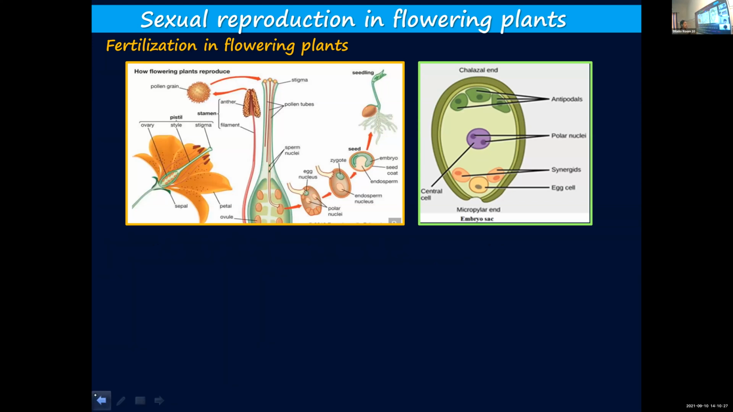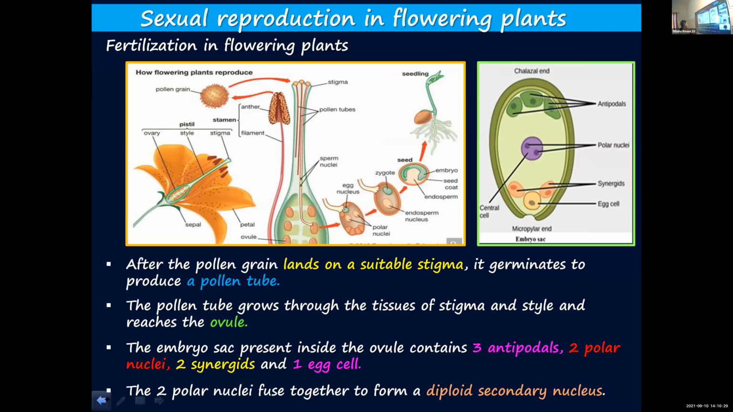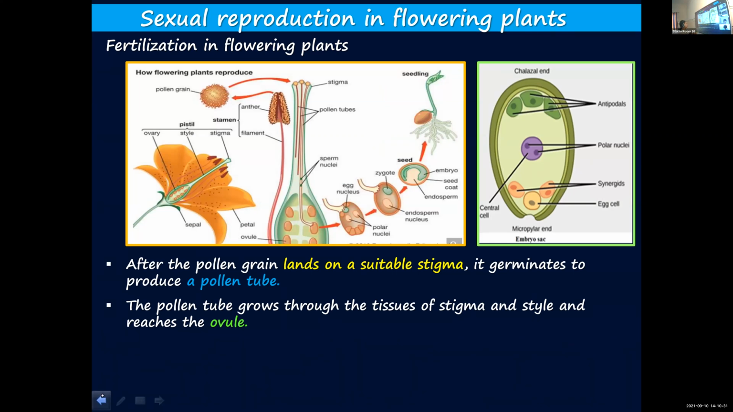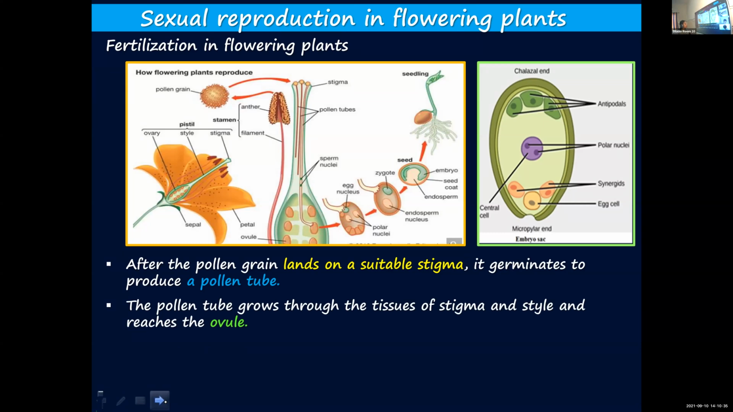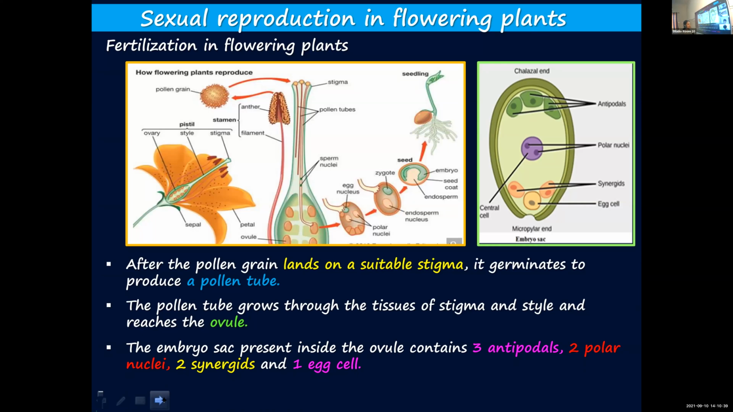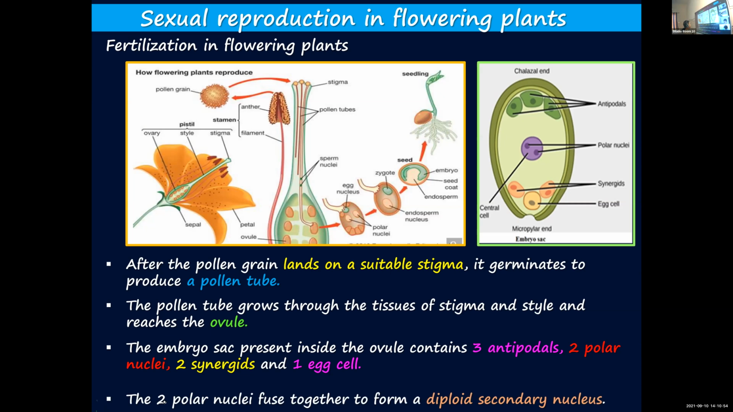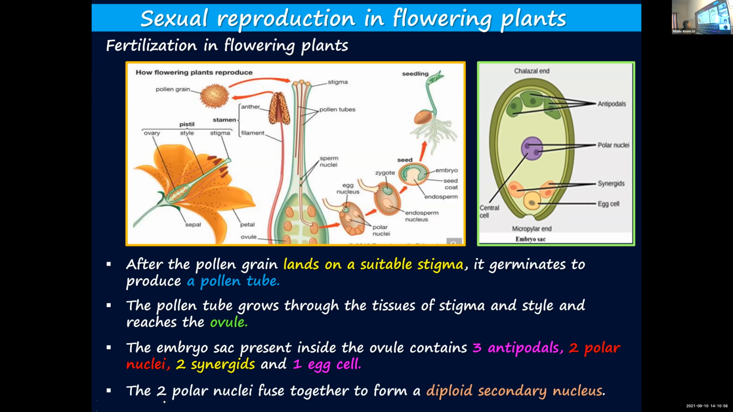After the pollen lands on a suitable stigma, it will germinate and produce a pollen tube. This pollen tube will grow through the tissues of the stigma and style and reach the ovule. You know, the ovule is present inside the ovary. Inside the ovule, there will be the embryo sac, and the embryo sac contains 3 antipodals, 2 polar nuclei, 2 synergids, and 1 egg cell. The egg cell is the same as the female gamete.